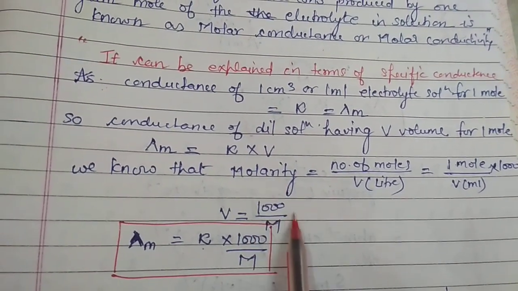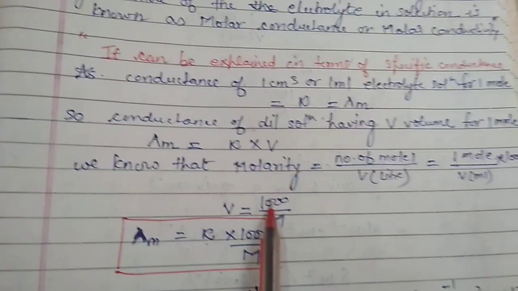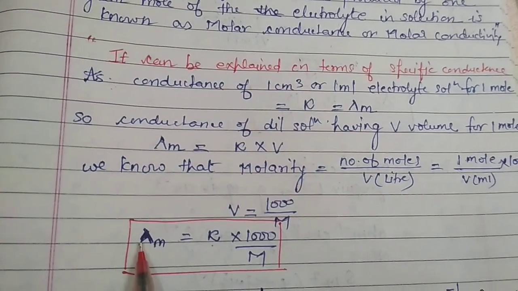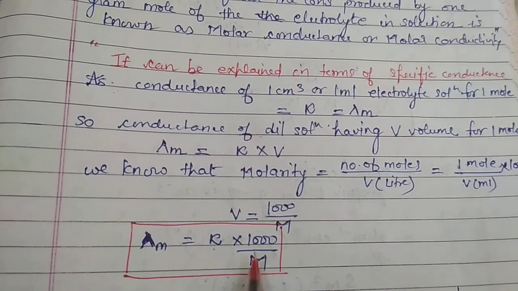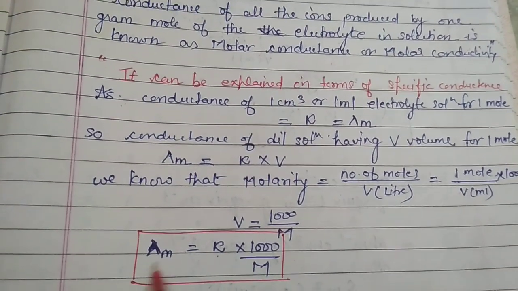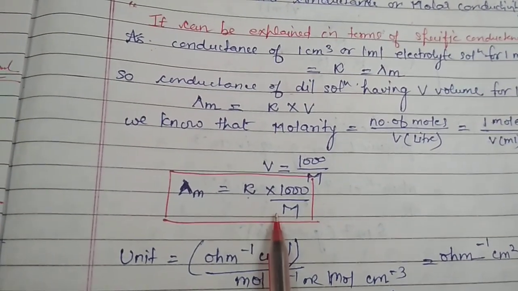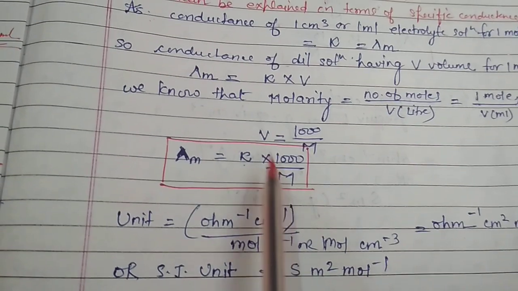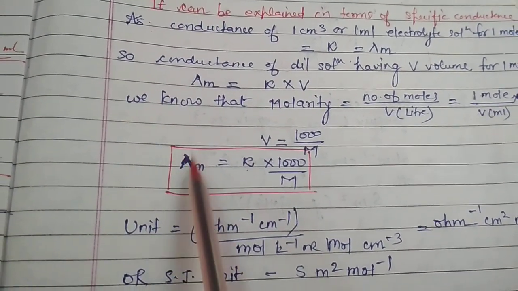Capital M means molarity. So now by placing the value of volume as 1000 upon M, we have derived a formula, that is lambda m is equal to kappa into 1000 upon M. That is the molar conductivity in terms of molarity. So that would be helpful to calculate the different numericals when we have been given the molarity, the value of kappa, and we are to find out the lambda m.